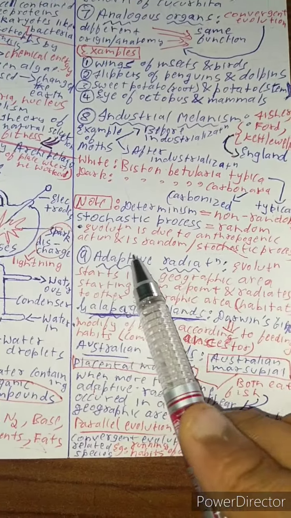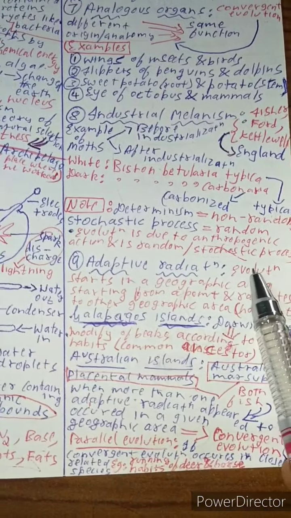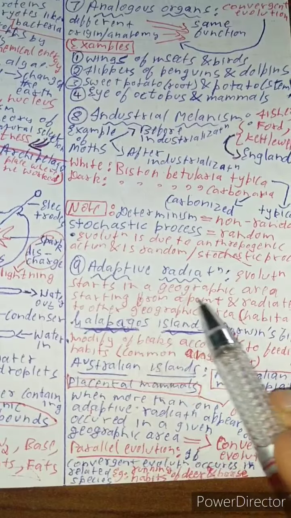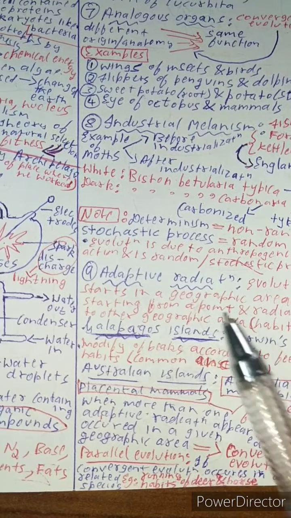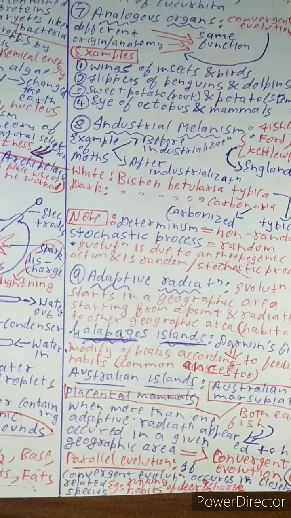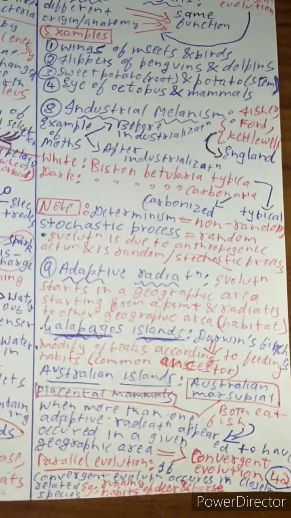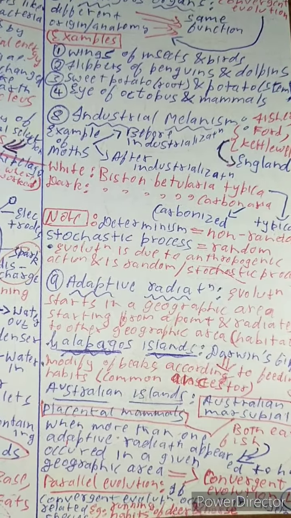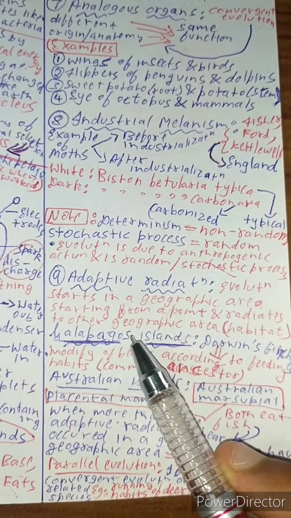Okay, now what is adaptive radiation? Adaptive radiation, see, when evolution starts in a geographic area, starting from a point, and radiates to other geographic areas or habitats, it's called adaptive radiation. Very easy definition. When evolution starts from a point in a geographic area and radiates to other geographic areas.